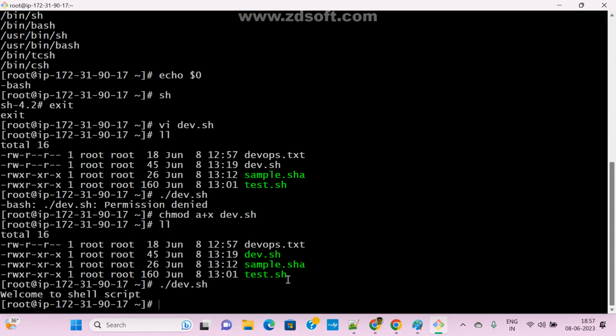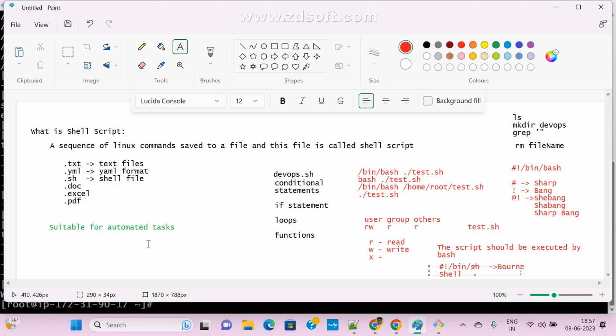Now clear, guys? Anyone any doubt here? As of now mostly we are using this one only. What does this mean? It means your script should be executed by bash only. Or if you want to execute with Bourne shell or Korn shell, we can update it in the first line only.